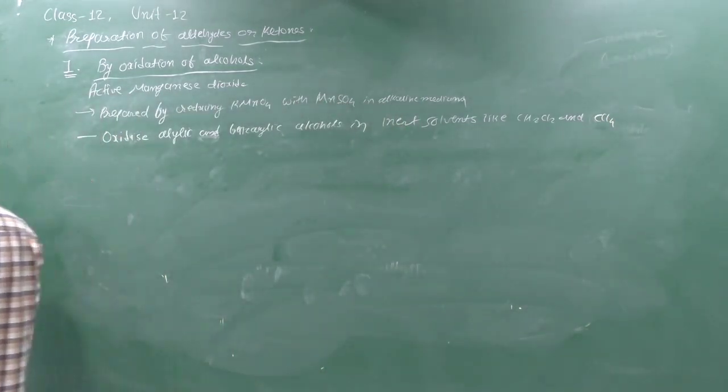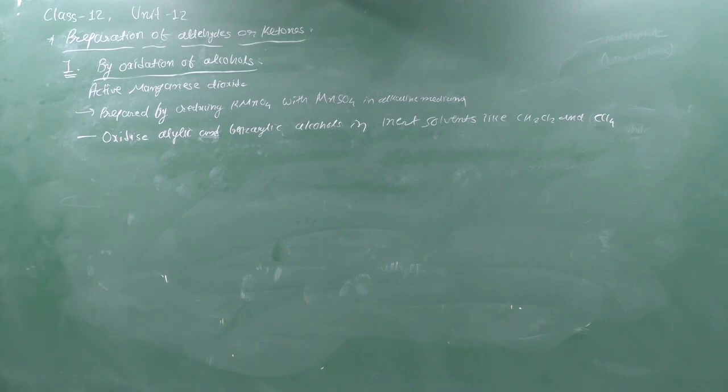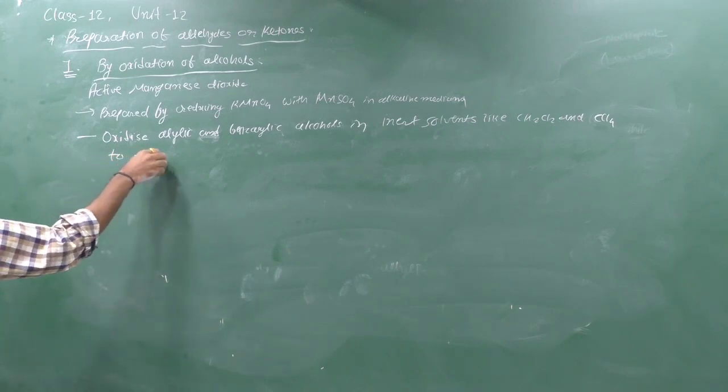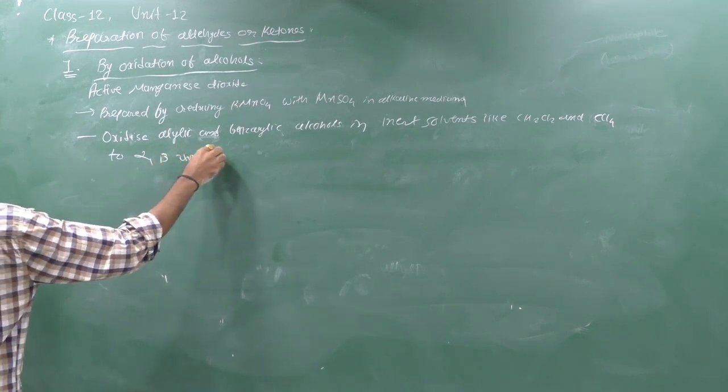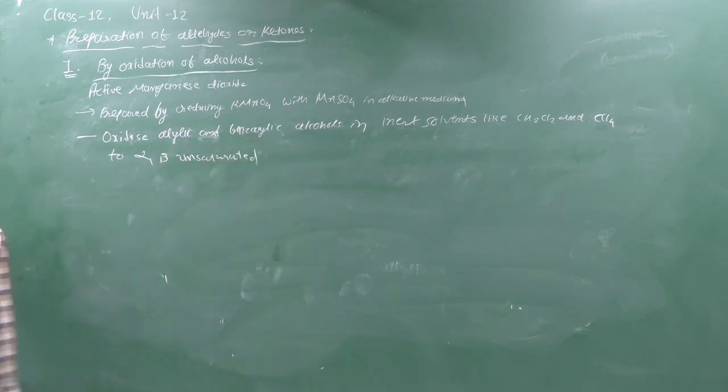Jones reagent works in aqueous medium, while this works in an inert medium to give alpha beta unsaturated aldehydes and ketones.